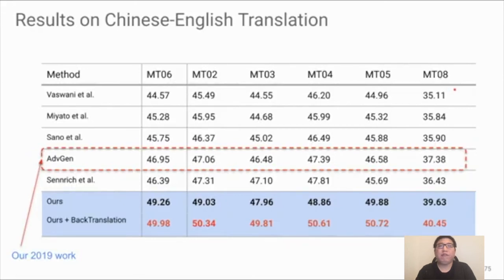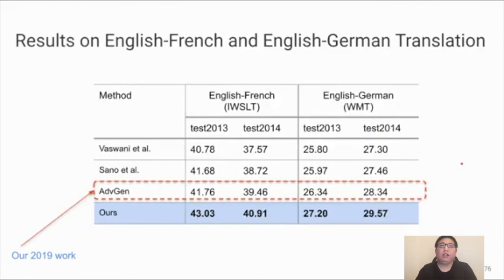We verified this idea on the same benchmarks we presented before. The first one is NIST Chinese to English translation. Here we can see an even bigger improvement, where we improved the state of the art by almost 3 BLEU points. In particular, it significantly improved our previous result, ADV-Gen, by a large margin. We can observe similar results on different datasets, for example on the English to German and English to French translation tasks, where we see a decent improvement of 1.5 BLEU points over the state of the art result at that time.